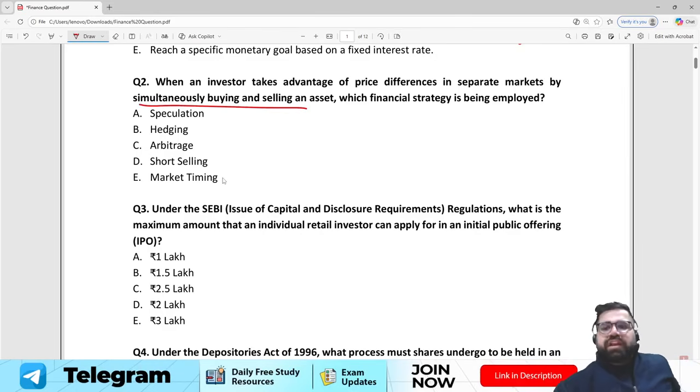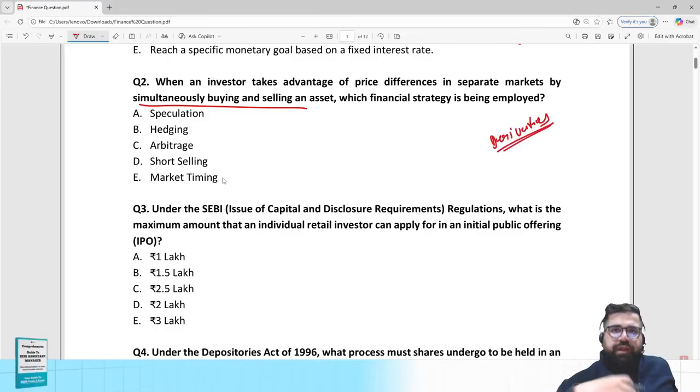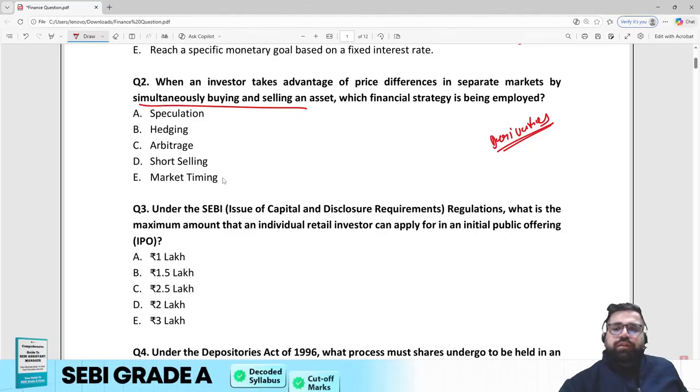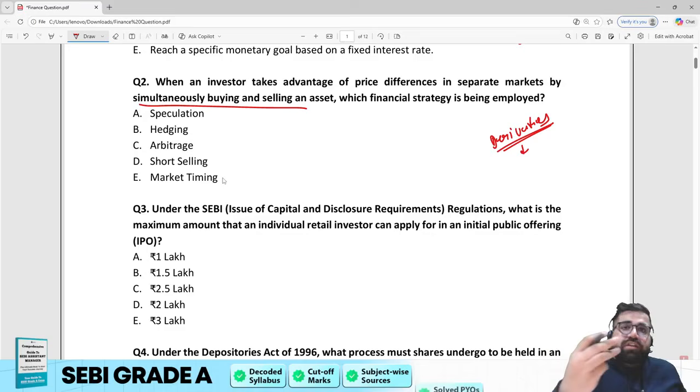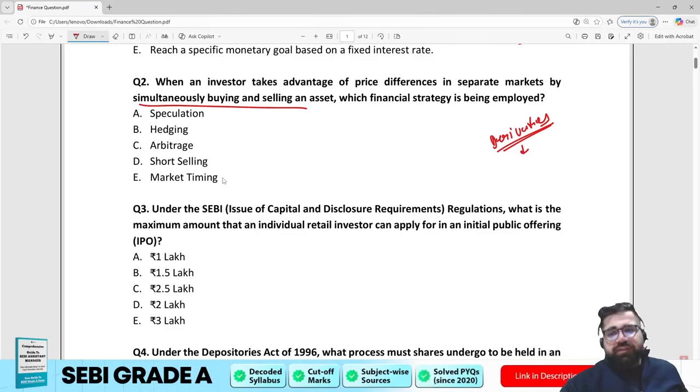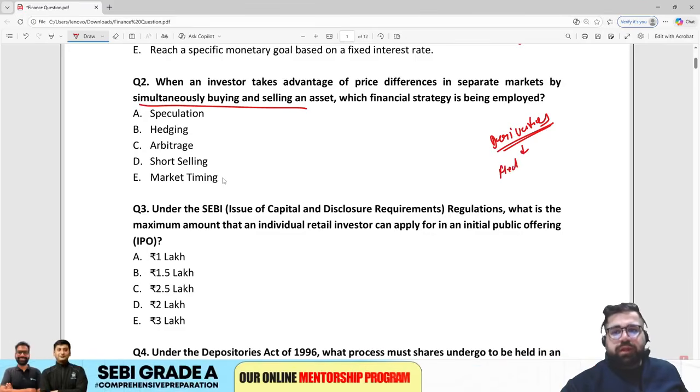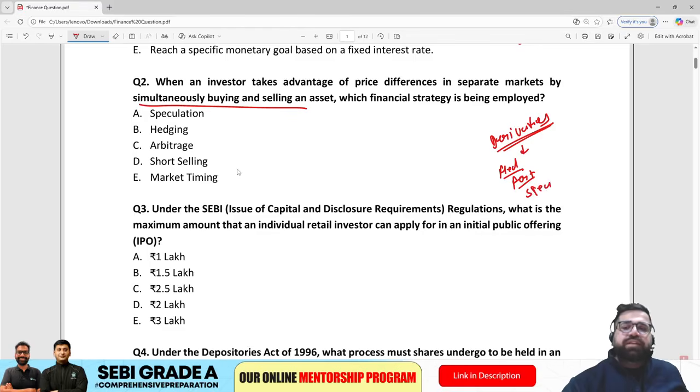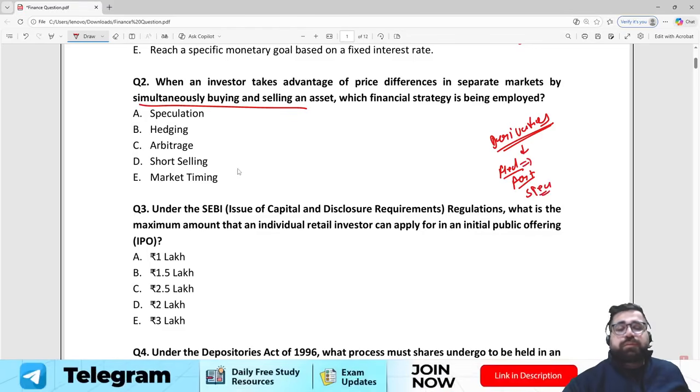Now in the chapter of derivatives, I hope you remember, and this is as per the course of EduTap, what we have taught. In the chapter of derivatives, we tell you about the 3 parties which are present in the stock markets. So you have hedgers, then you have arbitrageurs, and then you also have the people who are speculators. A hedger always tries to play safe.